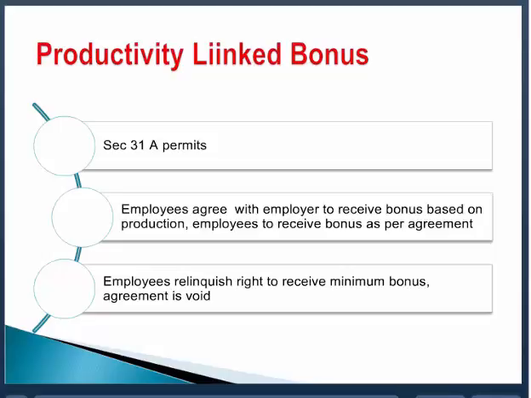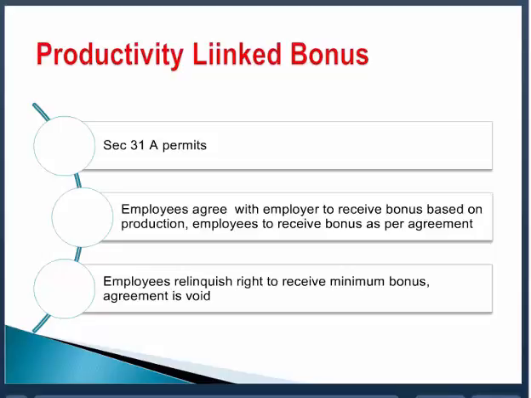So we pay the bonus out of the profitability in proportion to the salary of the employees in an accounting year. Now we have been given one more freedom, that instead of paying on the basis of the profitability, we can pay the bonus linked with productivity.